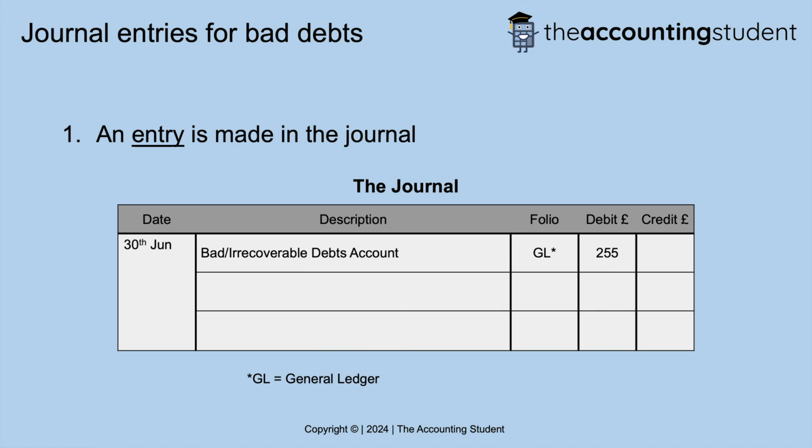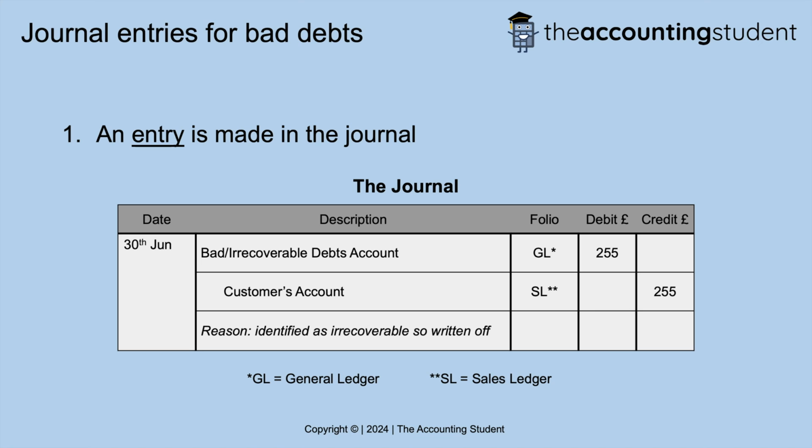We then enter the second entry, which goes to the customer's account under the sales ledger or noted as SL in the folio, and we also enter the amount that corresponds to the first entry of £255. A reason for this entry has then been added below. In this example, it is stating that it has been identified as a bad debt or irrecoverable, so has been written off.